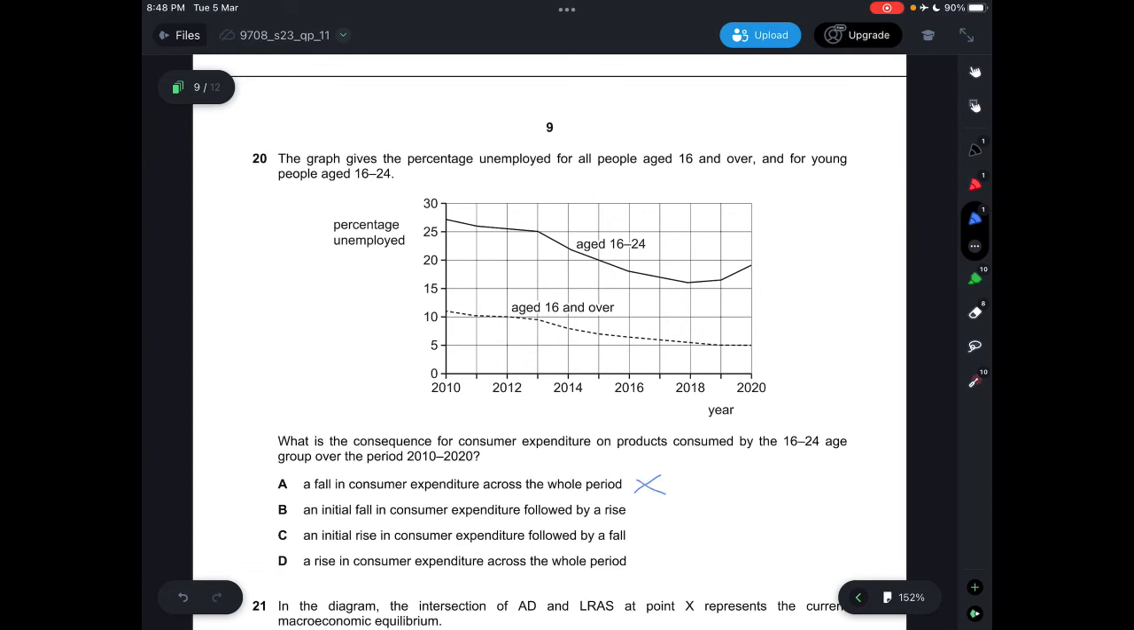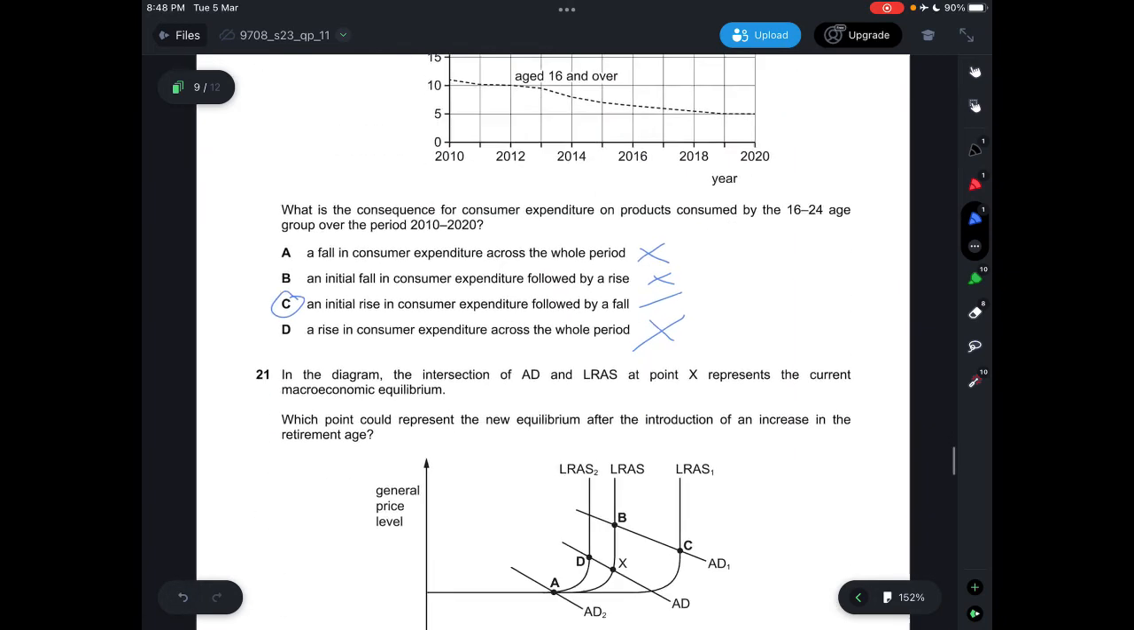There is an increase in consumer expenditure because the percentage unemployed actually drops and then increases slightly. B says an initial fall in consumer expenditure followed by a rise, which is incorrect. Because there is an initial fall in unemployment, there is an increase in consumer expenditure, and then there is a decrease in consumer expenditure because there's a rise in unemployment. And C says an initial rise in consumer expenditure followed by a fall, which is correct. D says a rise in consumer expenditure across the whole period, which is incorrect. That doesn't exist here, so I'll say C.